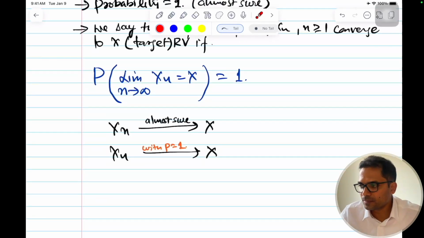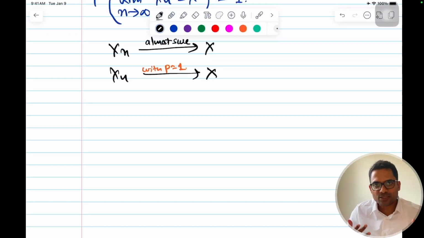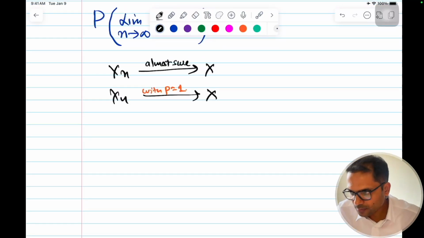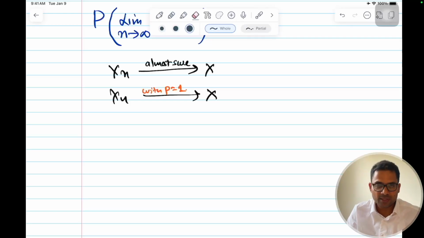And let me give you a small example, and then I'll go to the next application of this, that is the strong law of large numbers. So this is a theory for that. And proving this is very strong. This is the hardest to satisfy amongst all convergence. There are other types of convergence also, for example, convergence in distribution, convergence in Rth mean, etc. So there are other convergences, but we'll discuss convergence in probability and almost sure convergence.